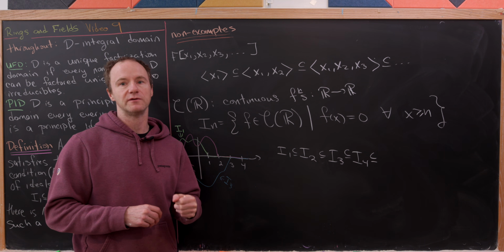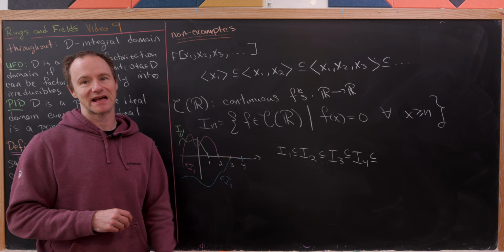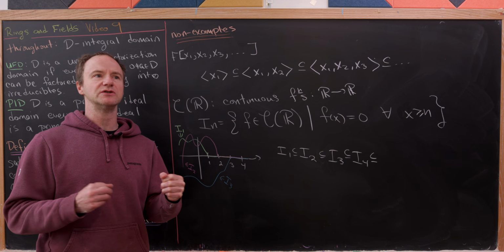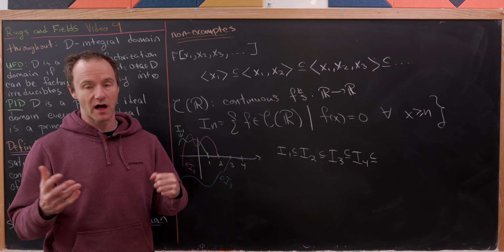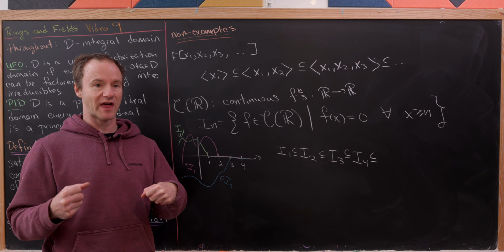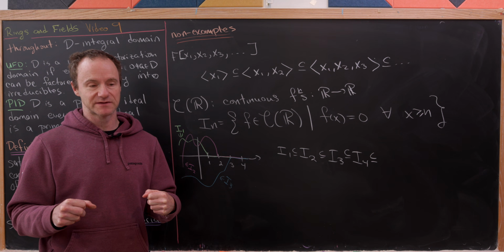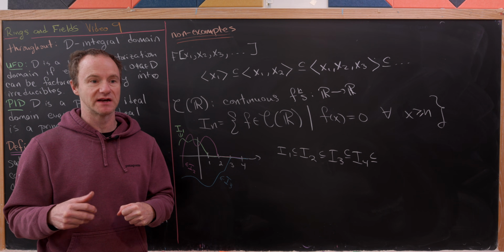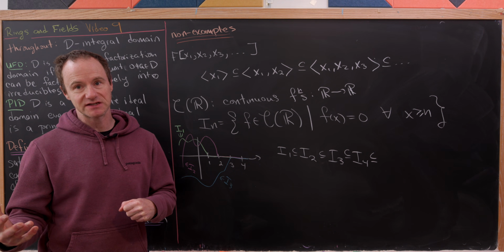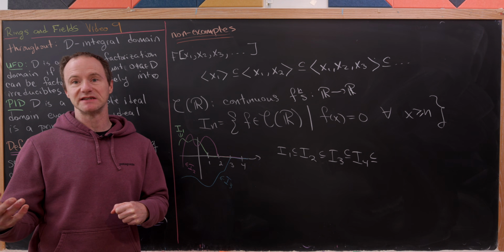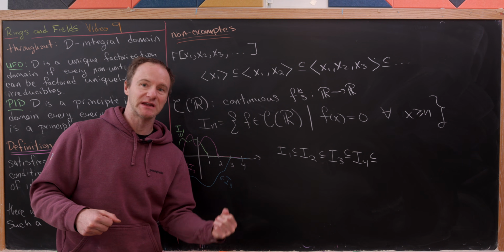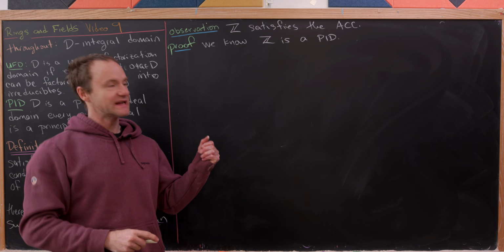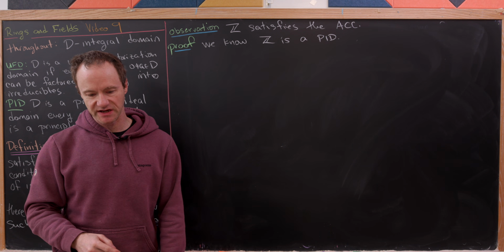Now I'd like to prove that all PIDs satisfy the ascending chain condition. But in order to do that, I'd like to do an example of that happening first, which is to show that the integers satisfy the ascending chain condition. And the reason we want to do that is because a lot of the techniques used to prove things about PIDs in general can be adapted from the proofs that we see in the integers. Okay, so now we're going to show that the integers satisfy the ascending chain condition.